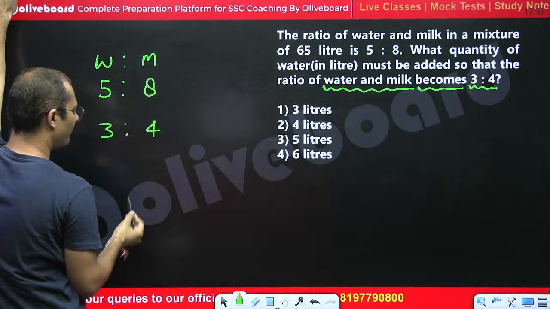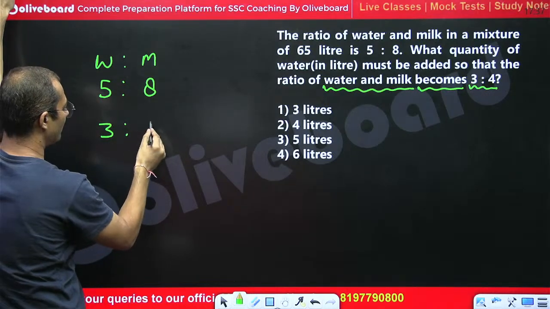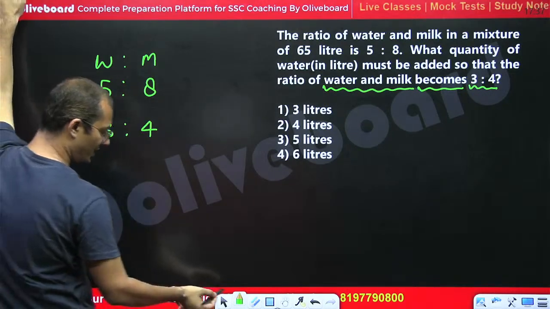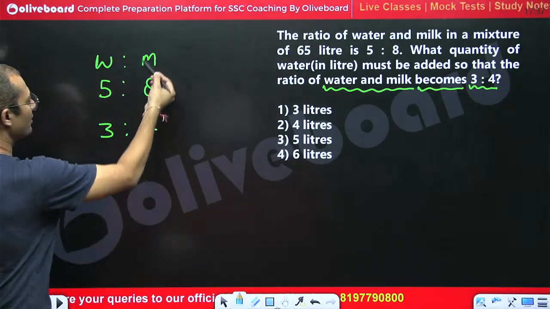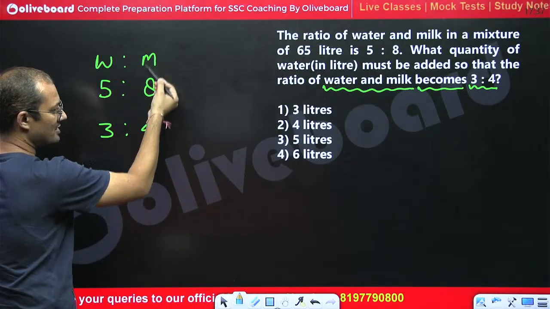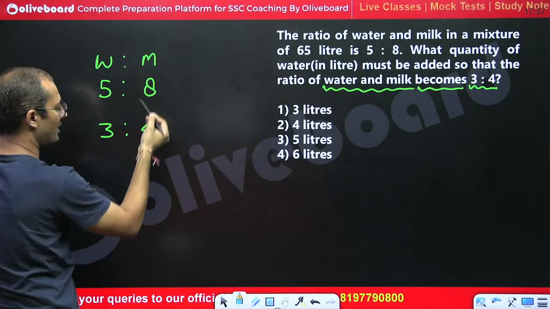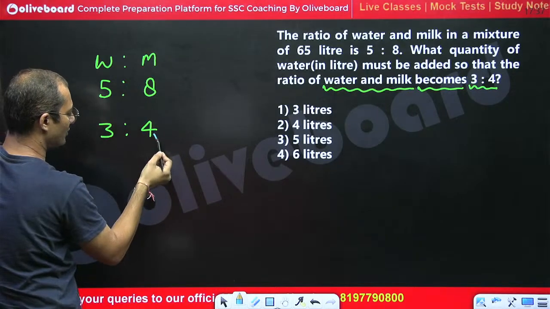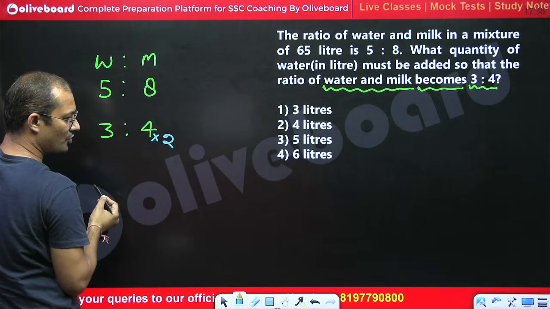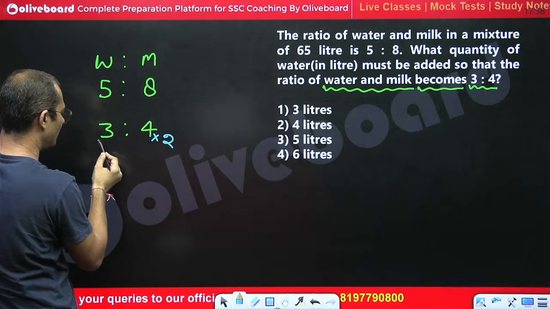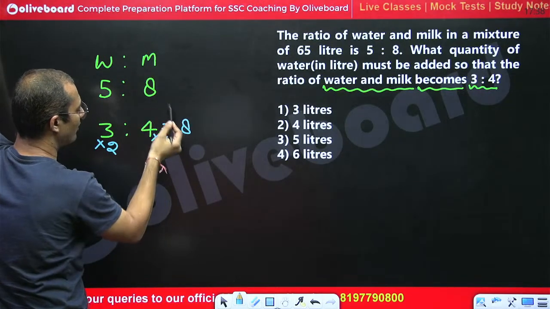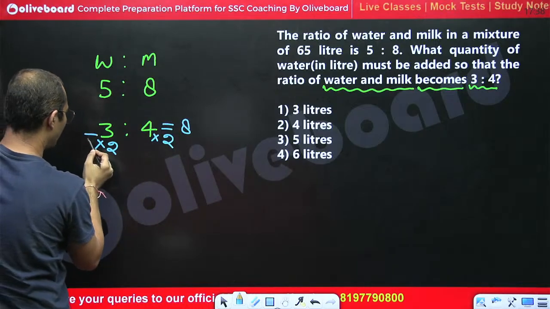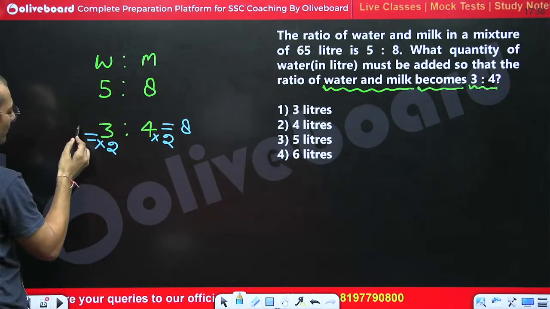See, if we are adding water, it means there would be no change in the quantity of milk. So here the indirect condition is that the quantity of milk must be the same. So we are just making the unit of milk the same, right? So here it is 8. So here should also be 8. So after multiplying by 2, this will become 8, right? So here just making the quantity of milk equal. So here we will get the quantity of water will become 6.